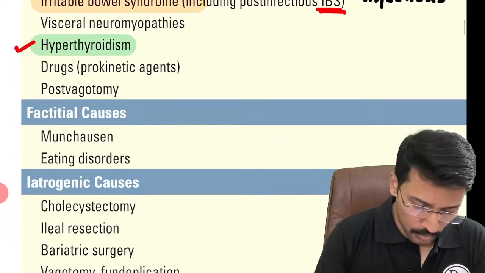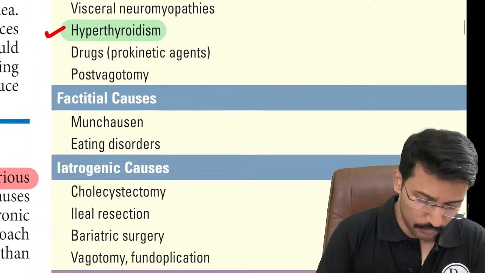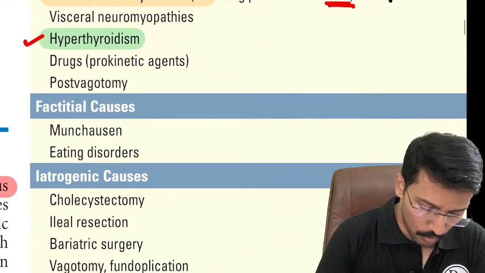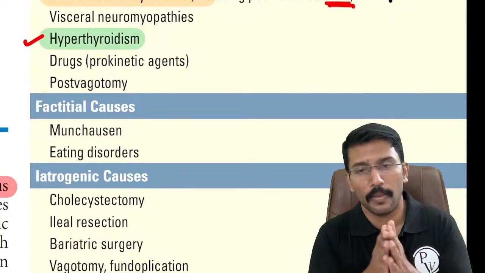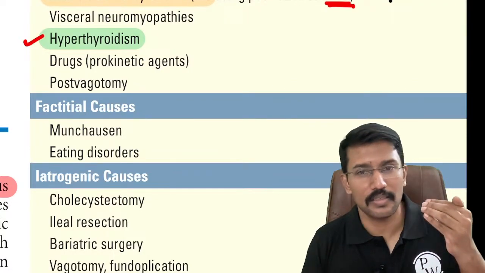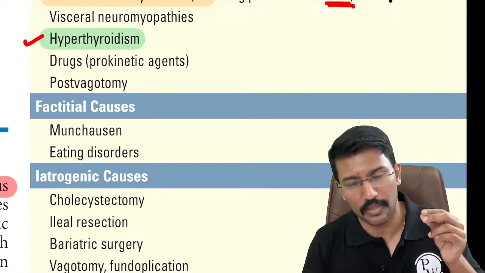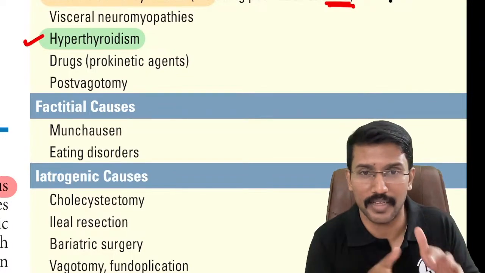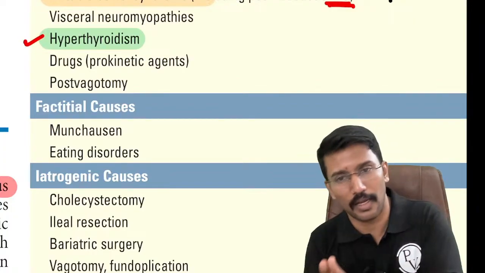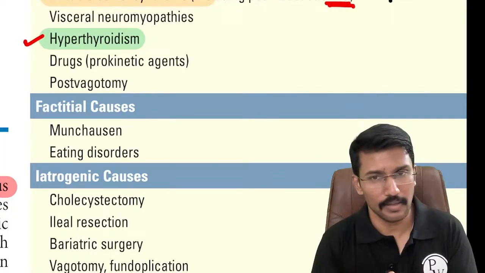Then patients who have undergone cutting of the vagus nerve, right? We call it as vagotomy. Why vagotomy causes diarrhea? See, remember, sympathetic nervous system increases the intestinal motility, parasympathetic nervous system decreases. So whenever there is increased sympathetic activity that happens in hyperthyroidism, we can have diarrhea, right?